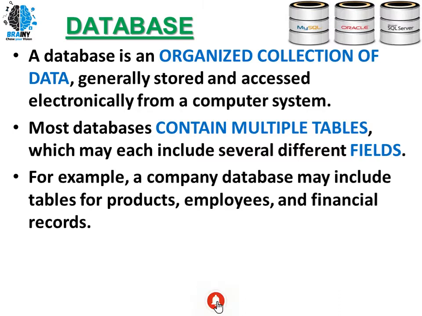For example, a company database may include tables for production, employees, financial records, etc. If I have a company, that company will have a product table, an employee table, and a finance table. So three tables one organization is maintaining. If a company is maintaining three different tables, and I combine these tables, it will be called a database. So here, most databases contain multiple tables which may include several different fields.